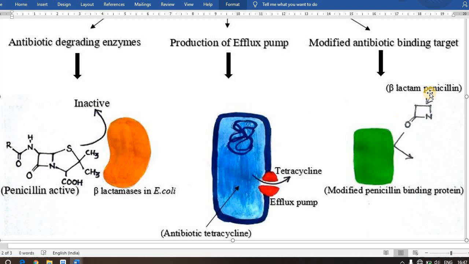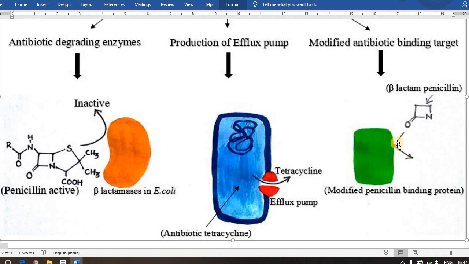The third one is penicillin binding proteins. Every penicillin is specific to the targeted cell wall of bacteria. So bacteria use penicillin binding proteins to modify their cell wall structure. So the incoming beta lactam penicillin cannot bind to the particular bacteria.